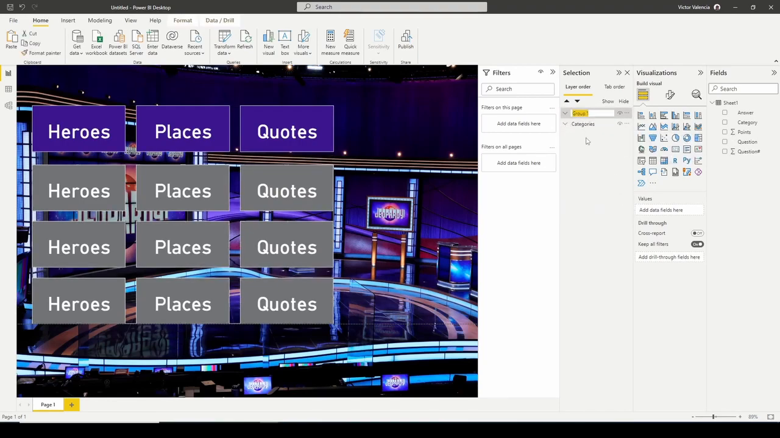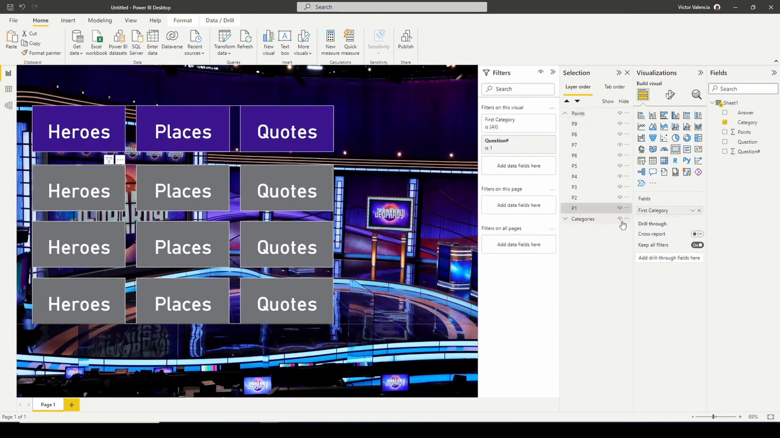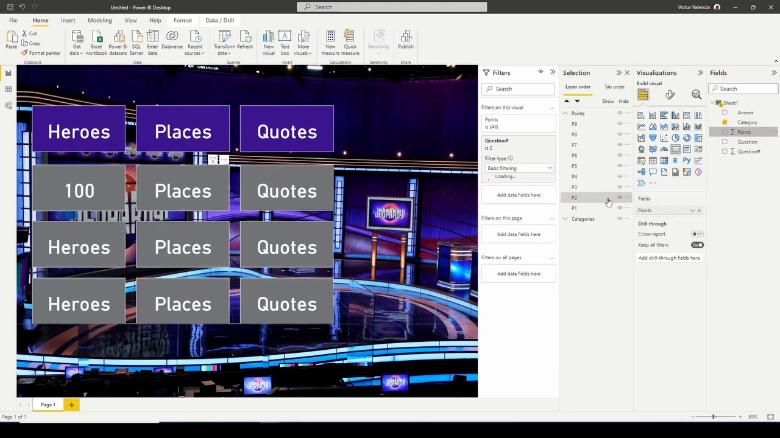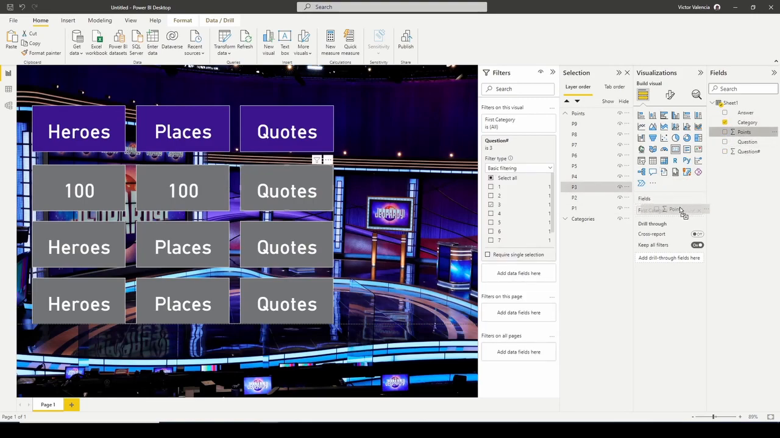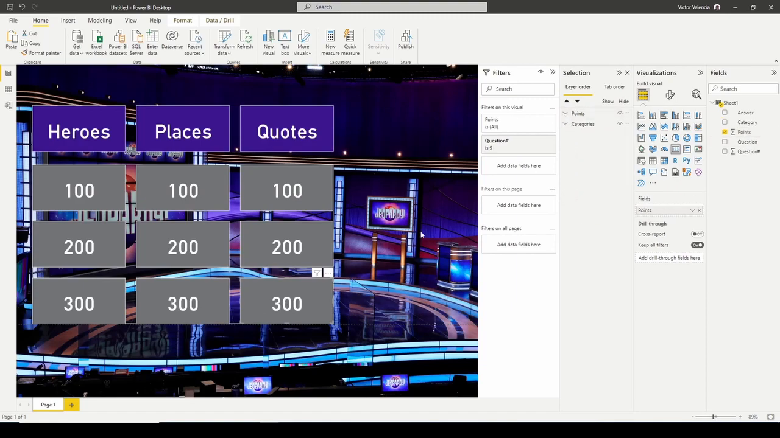So we have categories and we have points. Now we still don't have the points showing up, and that's fine. That's because since we copied these from our category cards, we still have category. All you've got to do now is one by one, start dragging in the points, replace the category, and you'll see that these will start to change. And there you go. Now we have our categories and our points in order, and we're ready to move on to start adding our questions and our answers.